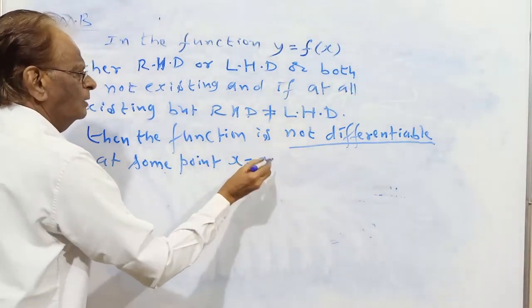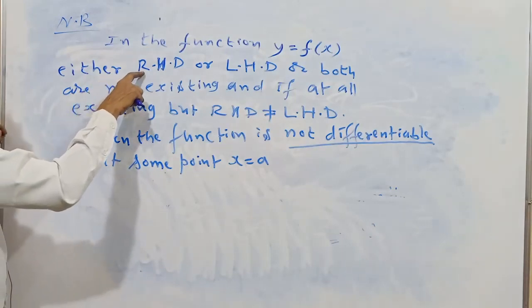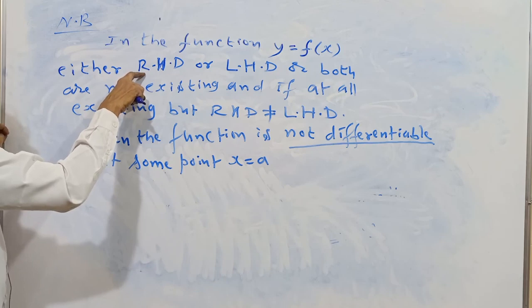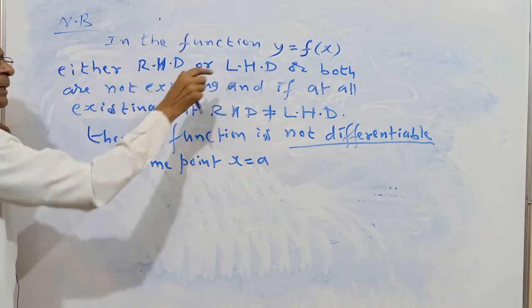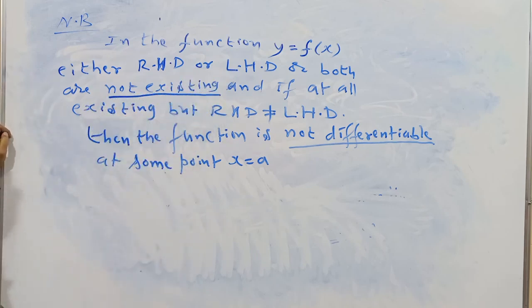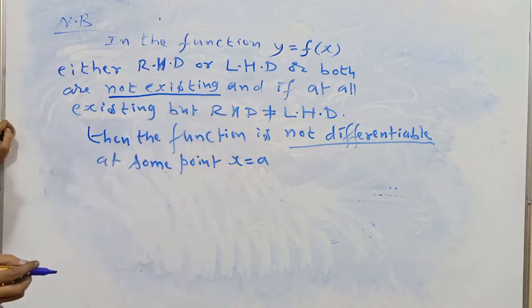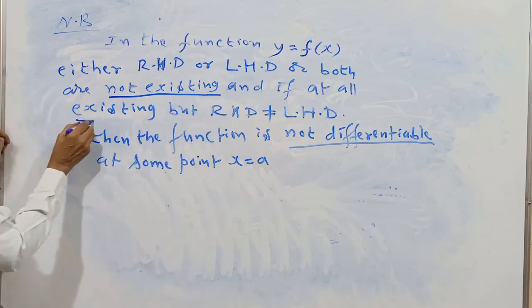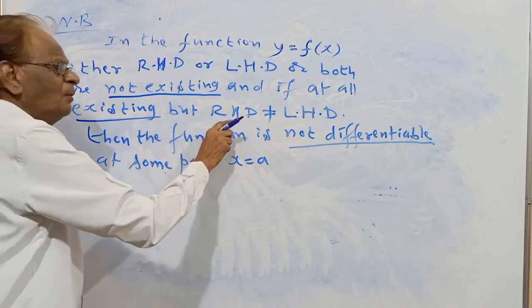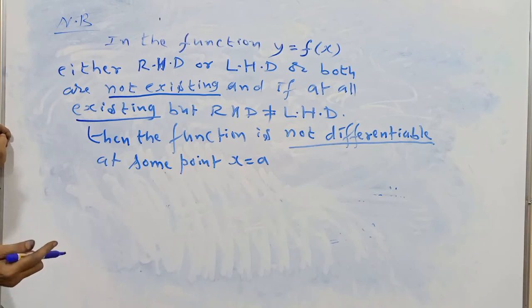Say x equal to b. Sometimes right hand derivative is not existing. Sometimes left hand derivative is not existing. Either right hand derivative is not existing or left hand derivative is not existing. Sometimes both are not existing. And suppose right hand derivative and left hand derivative are existing, but if right hand derivative is not equal to left hand derivative, then the function is not differentiable at some point x equal to b.